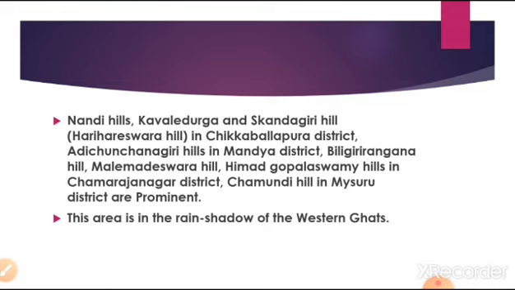Along with these hills, some other hills are there. Among them the most prominent is Nandi Hill. Nandi Hill is in Chikaballapur district. It gives birth to two rivers, Palar and Pennar. Along with this, Adi Chunchanagiri Hill in Mandya district, then Himavat Gopalaswamy Hill in Chamarajanagar district, and Chamundi Hill, one of the holy places, located in Mysore district. So these are the prominent hills of the southern Maidan region.